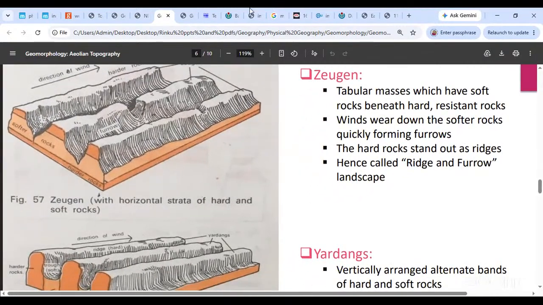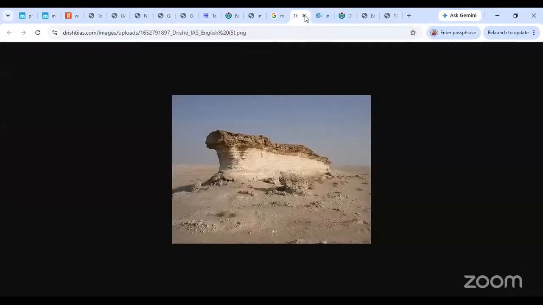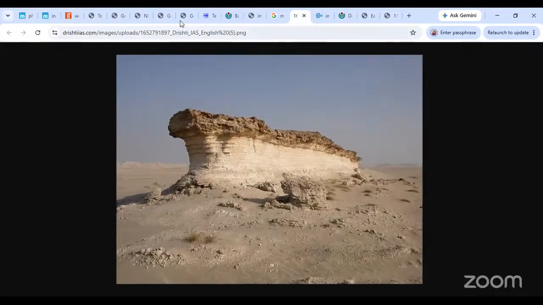Usually, I have a picture of a Zeugen, right? Let's just say ये तो शायद इजिप्ट का कोई पिक्चर है या फिर एरिज़ोना में भी बनाया होगा, I don't know, गोबी का होगा, वो भी डेजर्ट में हो सकता है। Okay, see, this is the hard part of it, this is the hard rock, दिख रहा है आपको ऊपर की तरफ जो थोड़ा डार्क कलर में है, that is the hard rock. Okay, तो वो जल्दी इरोड नहीं होता है, it is kind of coming out, right. उससे नीचे का जो सॉफ्ट रॉक है, that is being eroded faster, तो क्लियरली वो थोड़ा सा अंदर चला गया, you can make out it has gone a little inside, and this entire ridge of rock remains like that, and this is what a Zeugen is.